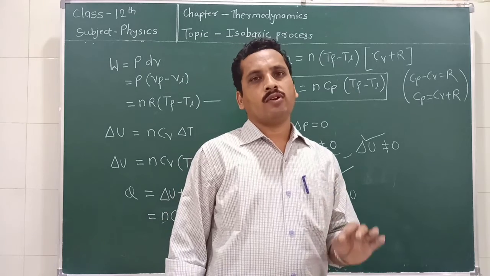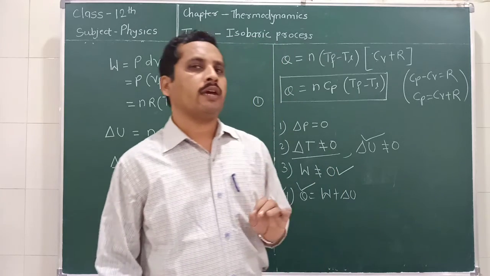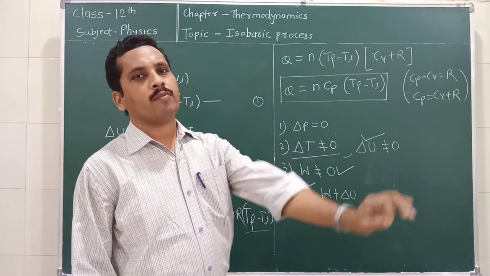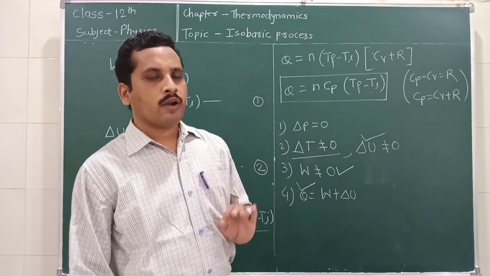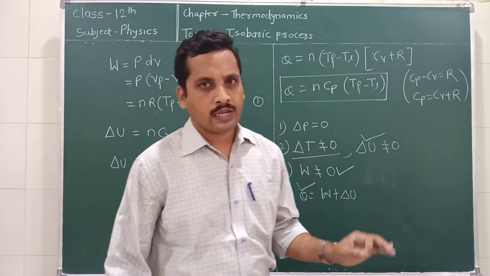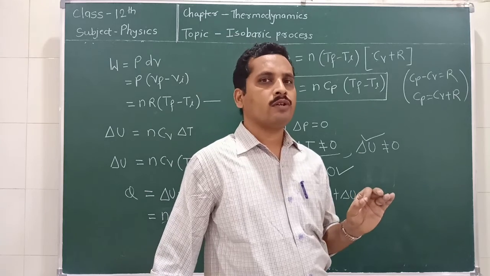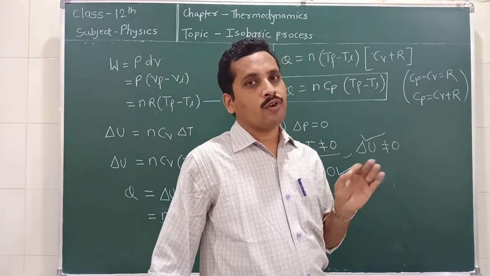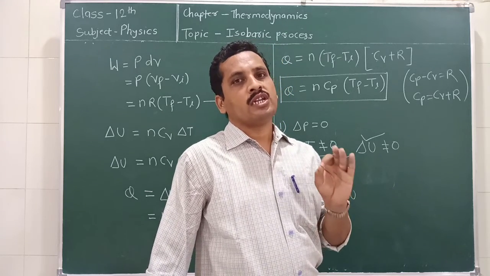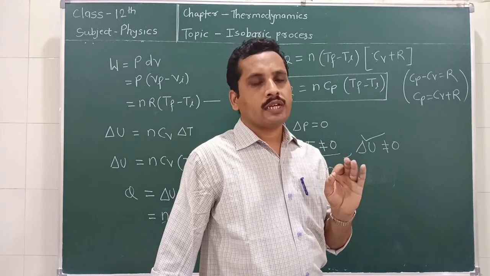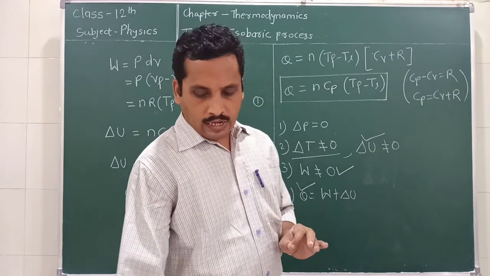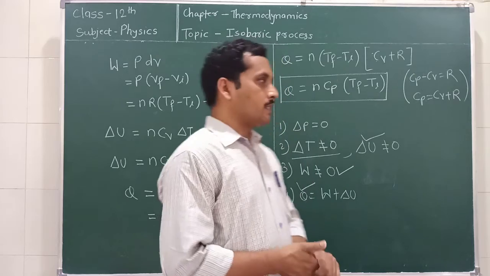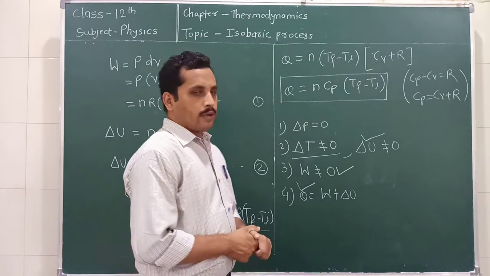They are either positive or negative, depending upon the type of process, that is, whether it is expanding or compressing. If it is compressing, the work done is always negative, and when it is expanding, it is positive. So in this way we discussed the isobaric process.